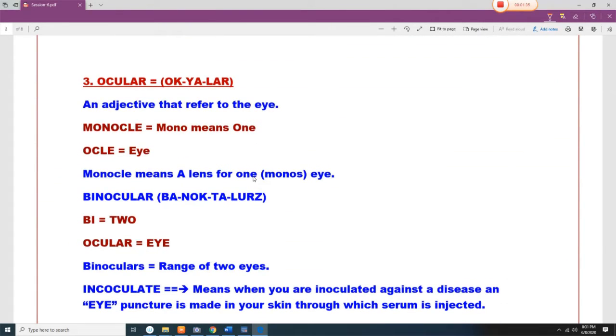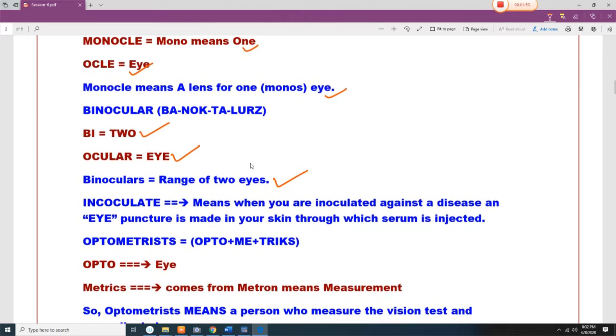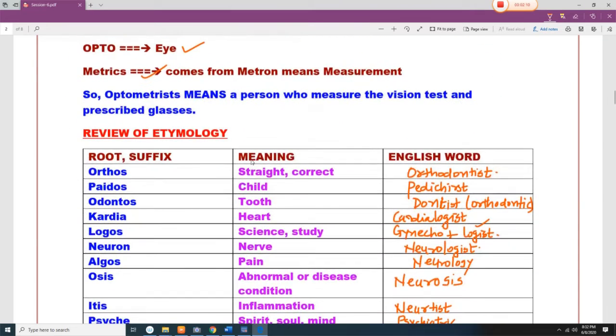Ocular. Ocular means related to the eye. Monocle. Mono means one and ocular means eye, so monocle means a lens for one eye. Binocular. Bi means two and ocular means eye, so binocular means the range of two eyes. Inoculate means when you are inoculated against a disease, and a serum is injected. Opto means eye and metron means to measure. So somebody who is measuring the vision is known as an optometrist.